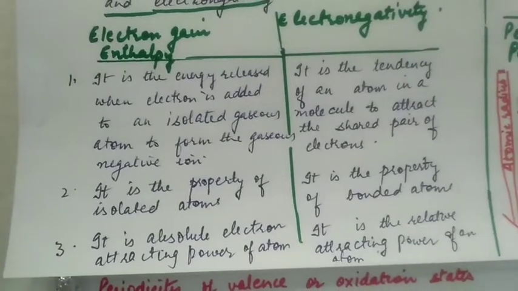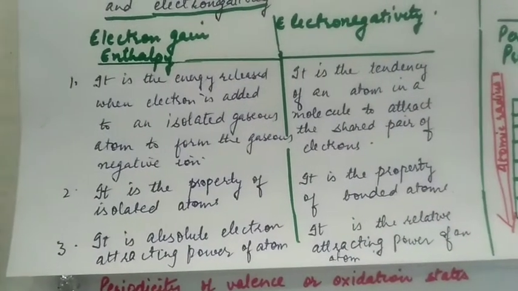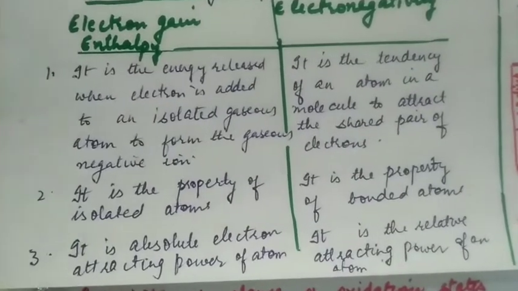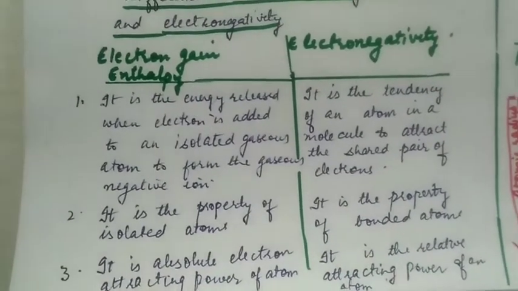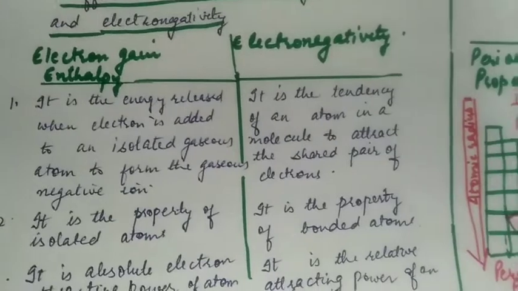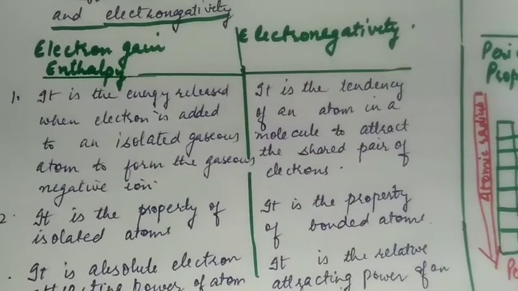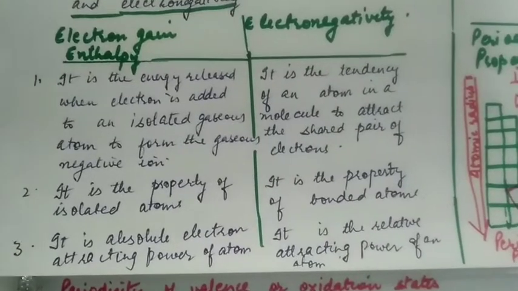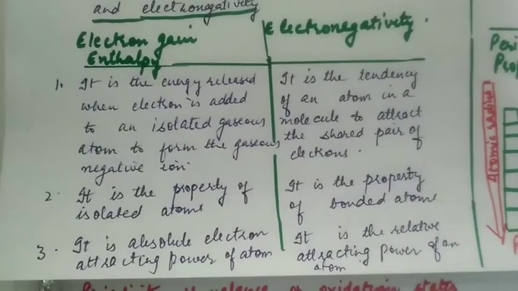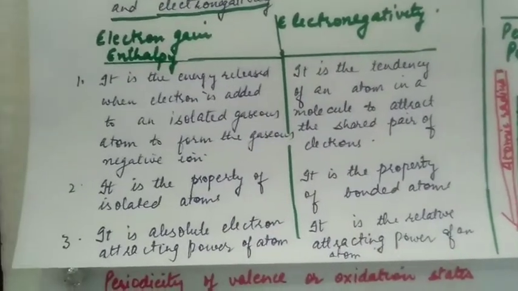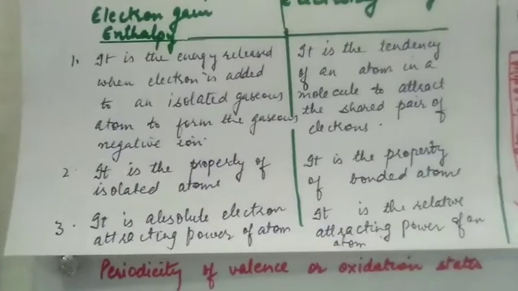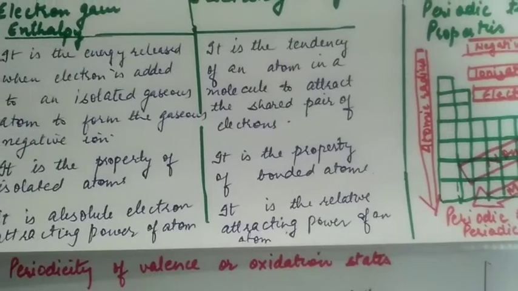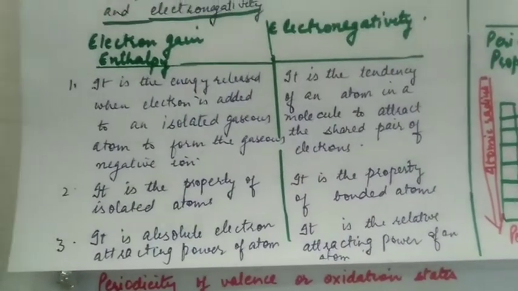Difference between electron gain enthalpy and electronegativity. Electron gain enthalpy is the energy or enthalpy released when an electron is added to an isolated gaseous atom to form the gaseous negative ion. Whereas electronegativity is the tendency of an atom in a molecule to attract the shared pair of electrons. Electron gain enthalpy is a property of isolated atoms. Electronegativity is a property of bonded atoms.